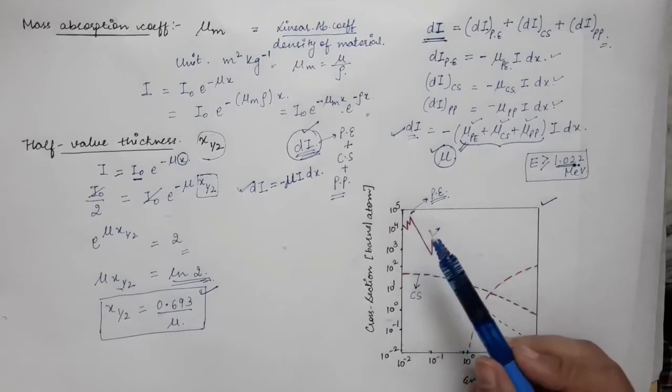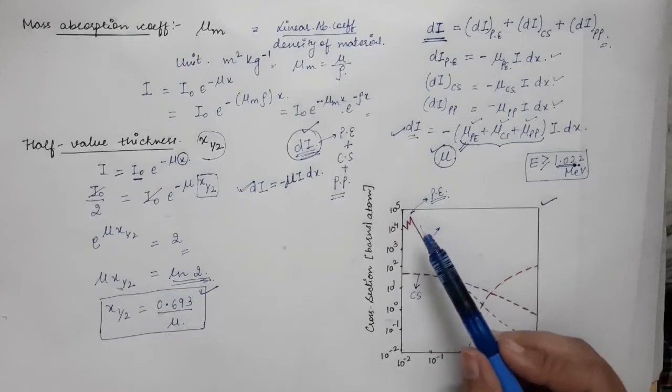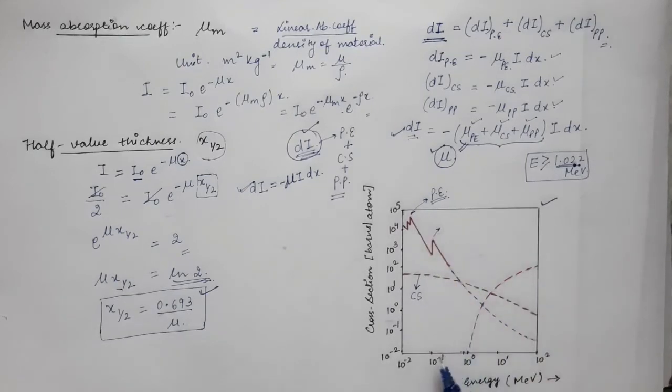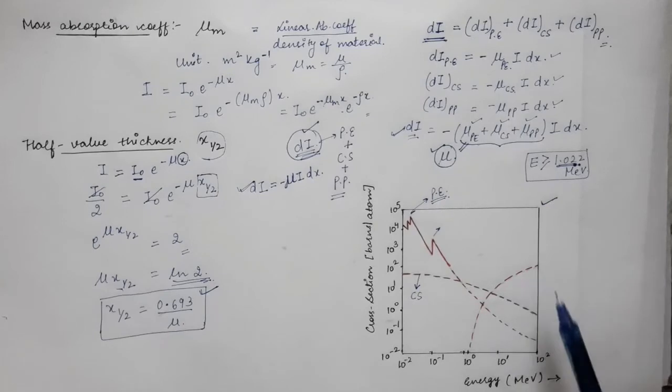So more gamma photons will lose their energy by photoelectric effect when the energies are in the kilo electron volt region, and when the energy of the gamma photon is 1 mega electron volt or less, Compton scattering dominates. And at high values of gamma photon energies, that is in mega electron volts, pair production dominates.